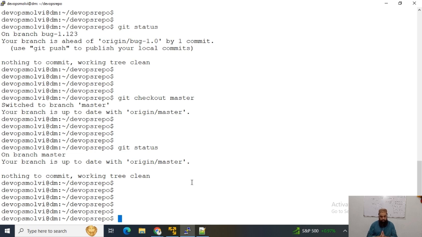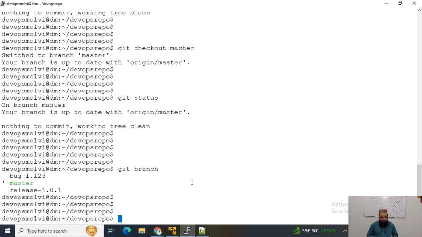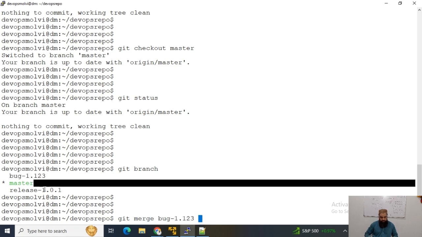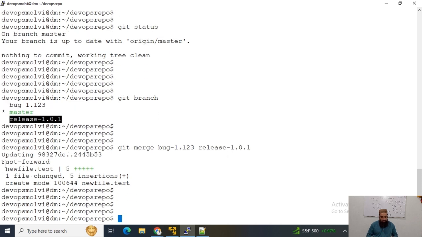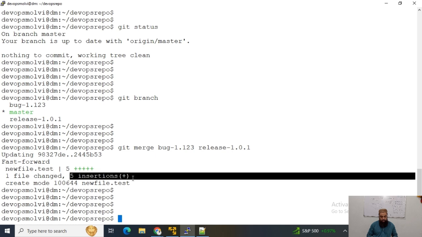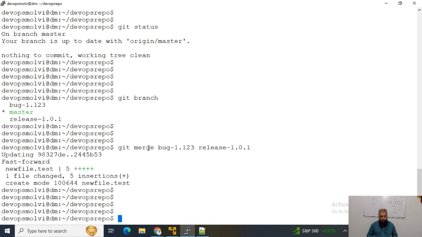Now I want to merge these two branches, git branch bug 1.0, git merge our first branch, and git merge the second branch. Now you can see that we have our new file, and it has 5 insertions, and that's how we have merged one branch and the second branch into the master branch.